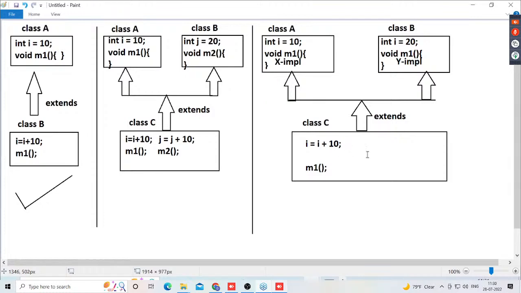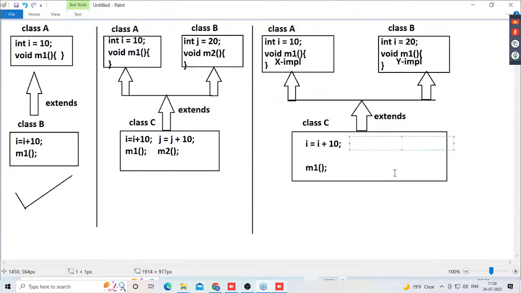Okay, for example, if the i variable is taken from superclass A, then what would the result be? The i value is 10 in superclass A. i is equal to i plus 10. Then what is the i value? Not 20. Is it 20? If you take the i variable from superclass B, the i value inside superclass B is 20. Here i is equal to i plus 10, and i is equal to 20 plus 10, 30. Is it 30?